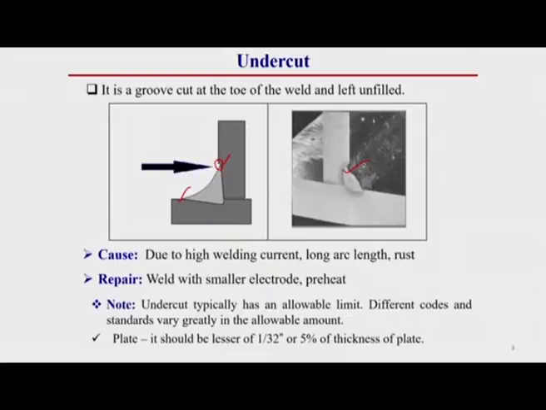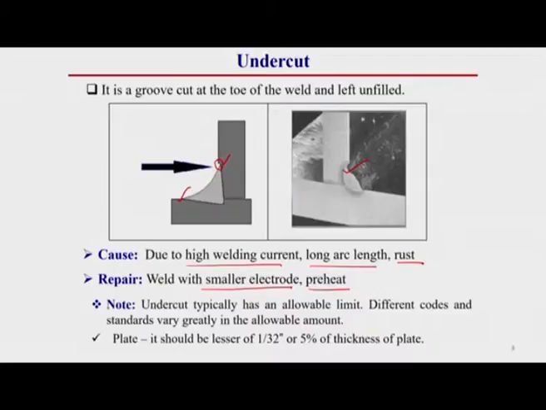Now, what is the reason for this undercut? The reason for this undercut is high welding current, long arc length, rust. How can we repair this? Once we adjust these parameters, then we can easily control this undercut also. So, what are the repair techniques? Here, weld with a smaller electrode or preheat the welding. By this technique we can generally eliminate these types of undercut defects in welding.